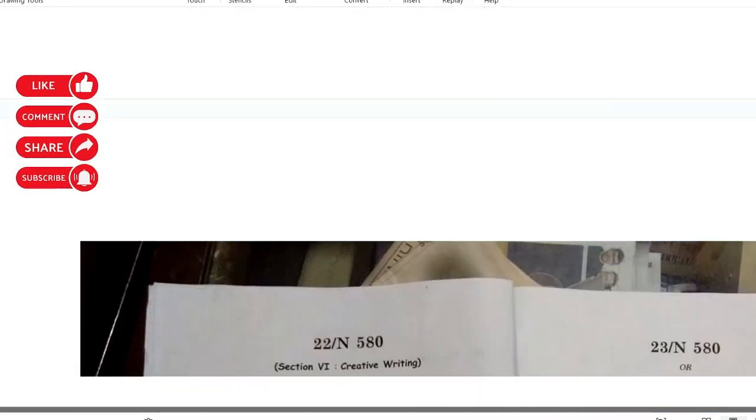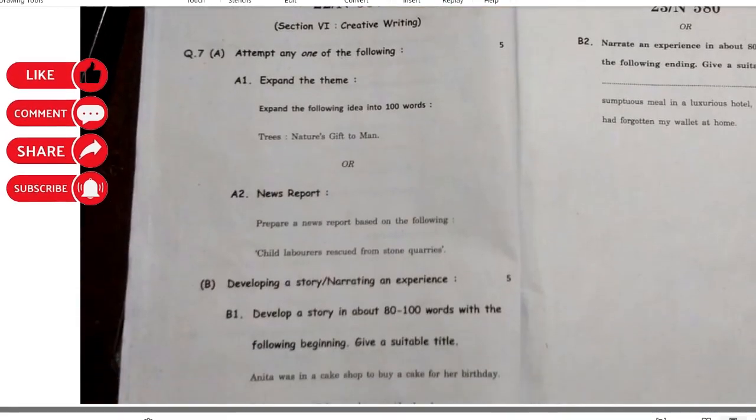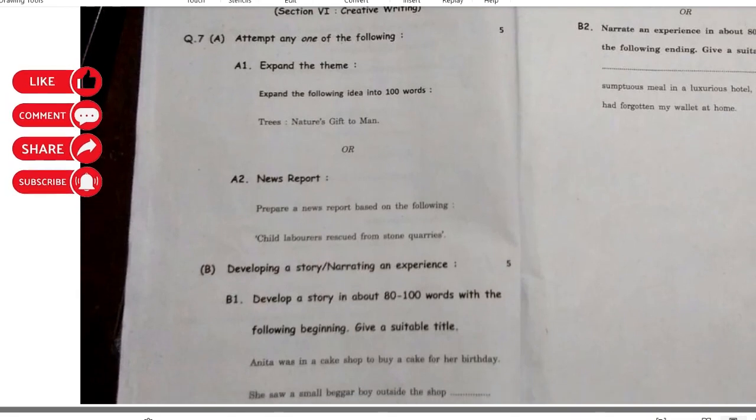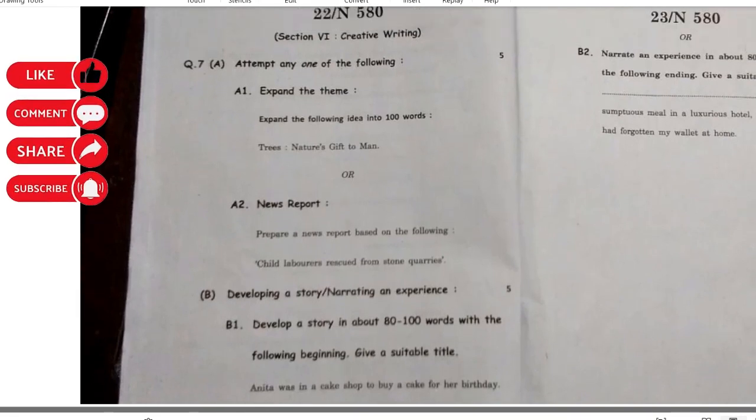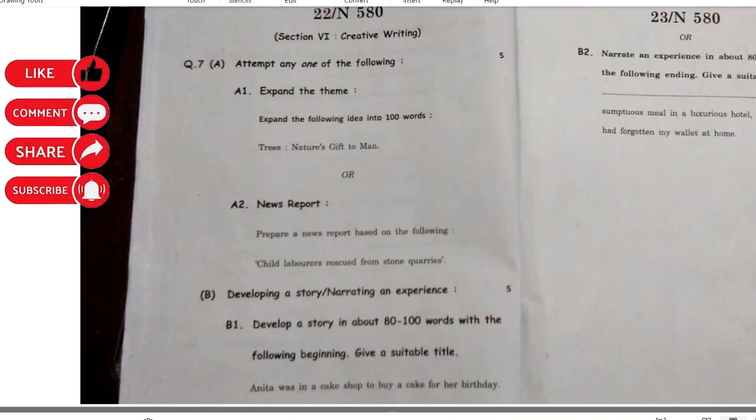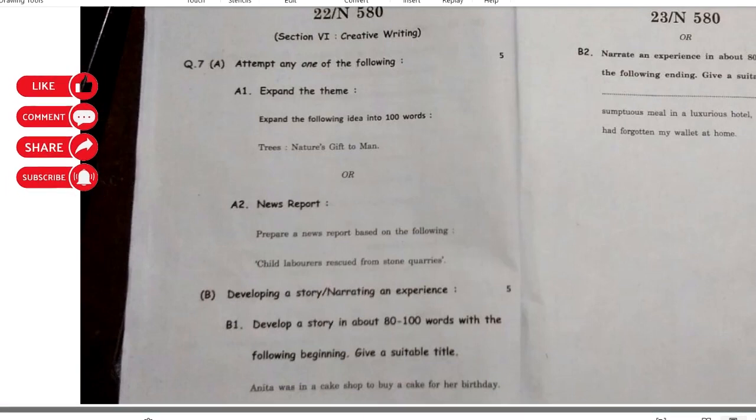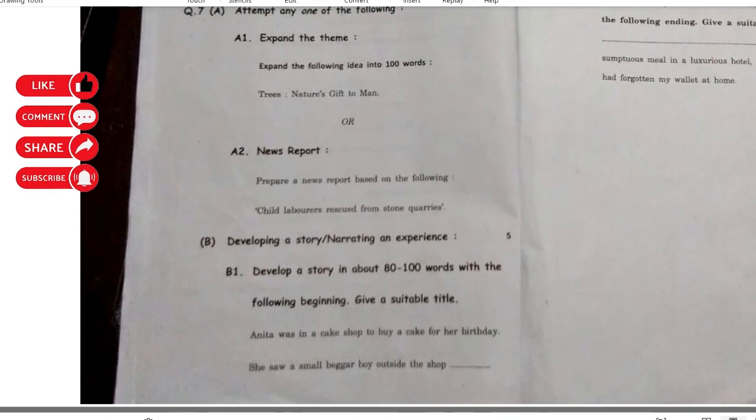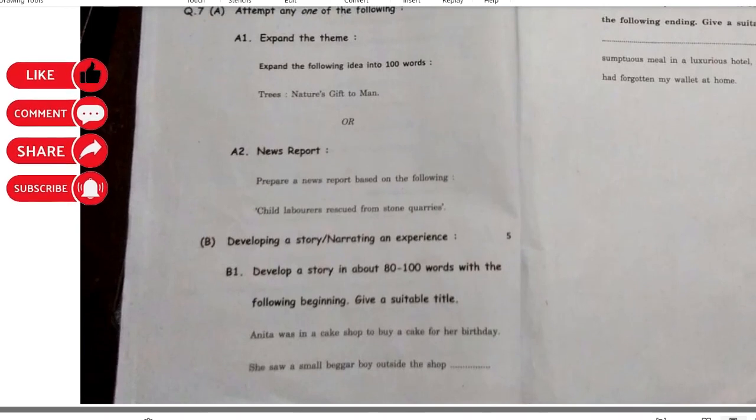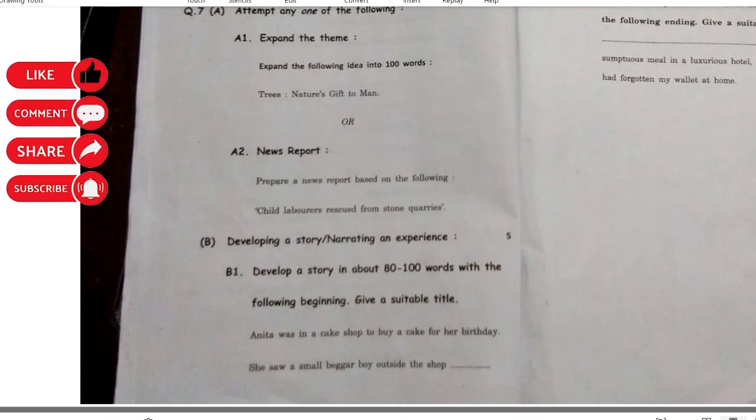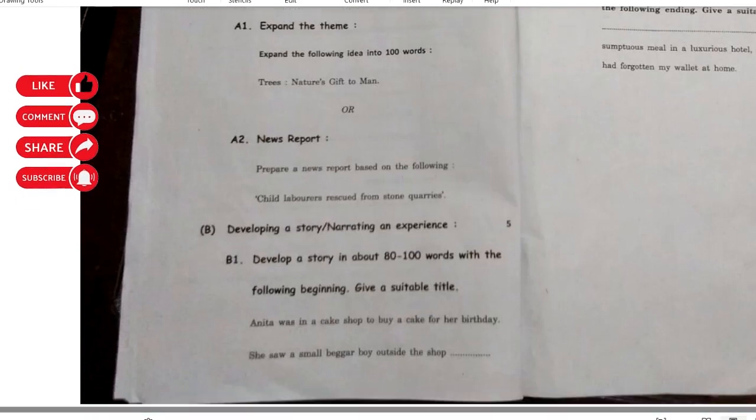The next question is again expand the theme as usual. So here they have given a very general one: trees, nature's gift to man. So you can easily write all the benefits. Then the news report, which is the choice, and here they have given a statement: child laborers rescued from stone quarries, which I think has come in previous years in some form or the other. So that is again a very familiar topic. You can always write about it.